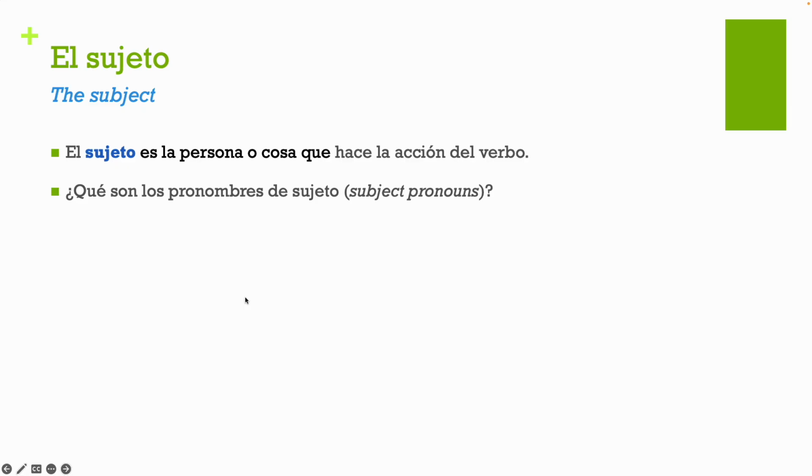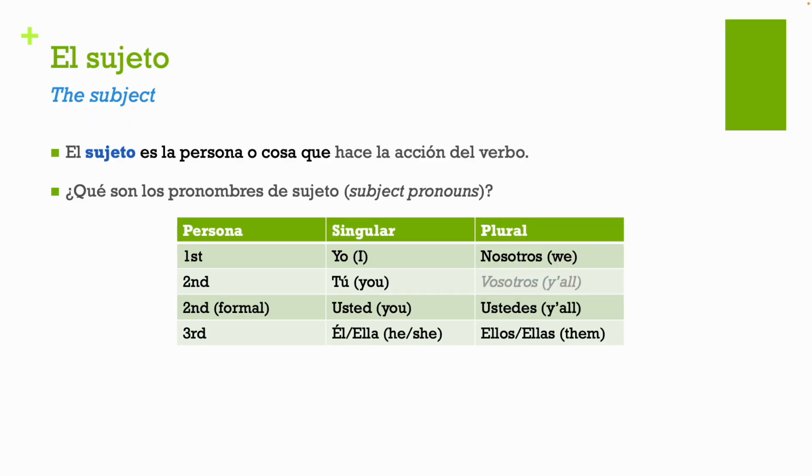Sujeto: la persona o cosa que hace la acción. So the person, or it could be a thing, that does the action of the verb. ¿Qué son los pronombres de sujeto? We've talked about, and you talked about in Spanish 111, subject pronouns, which are just how we refer to people. Tenemos, por ejemplo, yo, tú, usted, él, ella, nosotros, vosotros, ustedes, ellos, ellas.